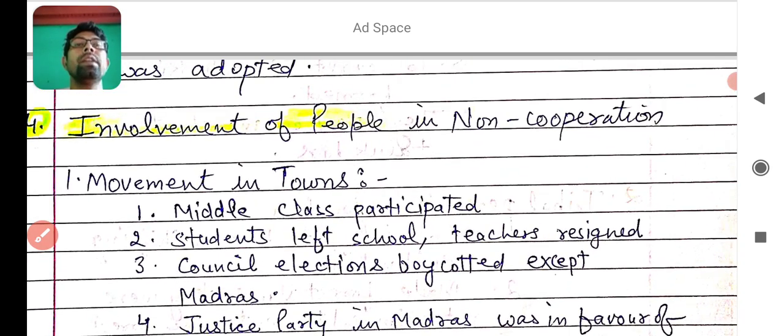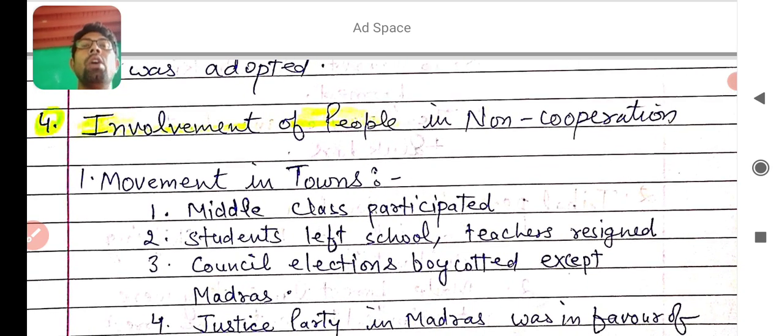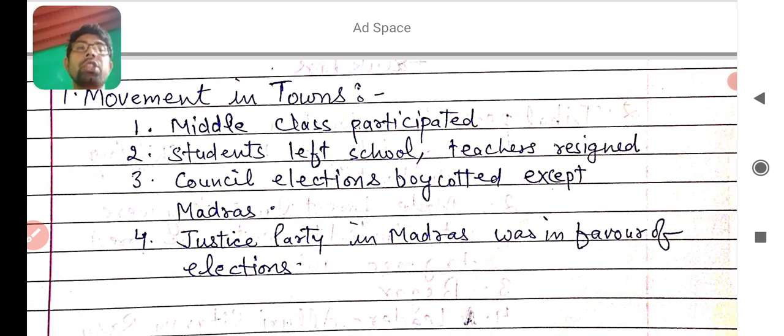And next, involvement of people in the non-cooperation movement in the towns. In the towns, how did people help or promote the non-cooperation movement? The middle class participated in that movement in towns. Students left school, teachers resigned, and lawyers also resigned from their courts, and council elections were boycotted except in Madras. You learned this in the previous point. Why? The Justice Party in Madras was in favor of elections.